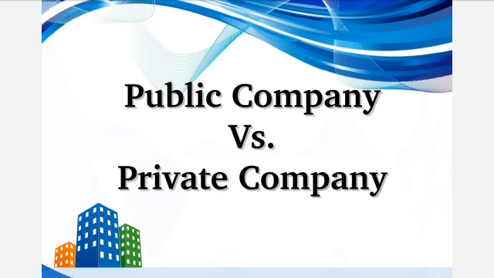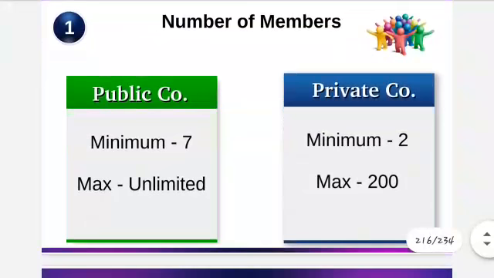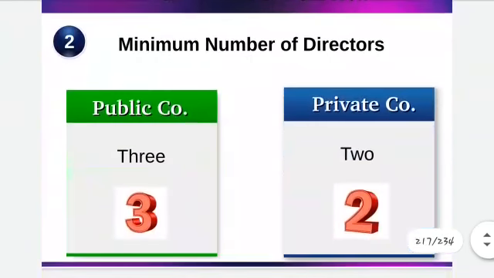Then let's come to the differences between public company and private company. Number of members. So this I have already told. 7 to unlimited in public, and private 2 to 200. Minimum number of directors. Minimum number of directors in private companies, it is 2. Okay, and in public company it is 3.